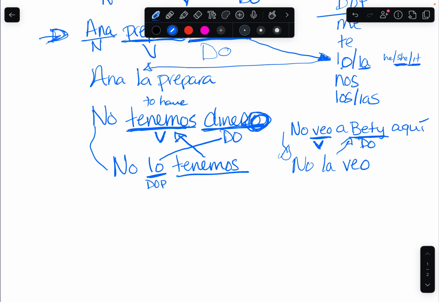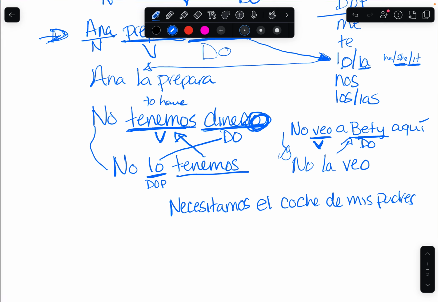So if we try a different one, let's say, necesitamos el coche de mis padres.